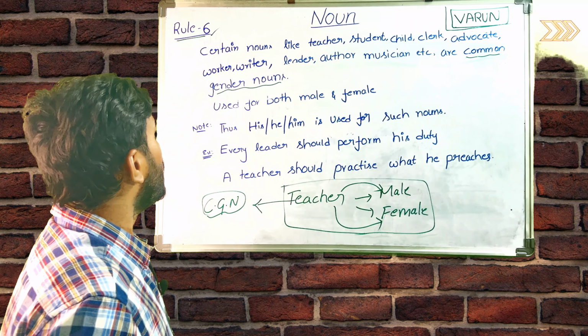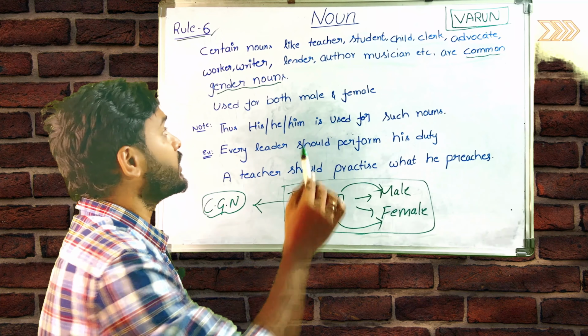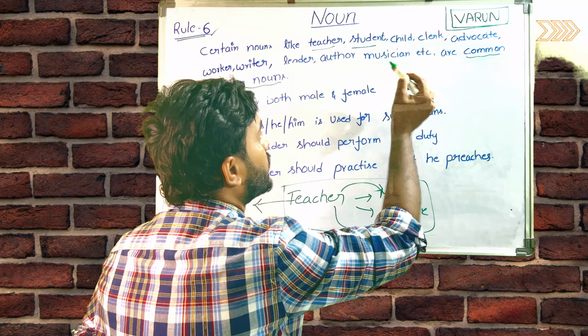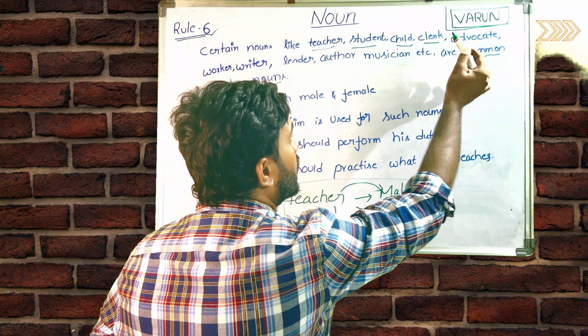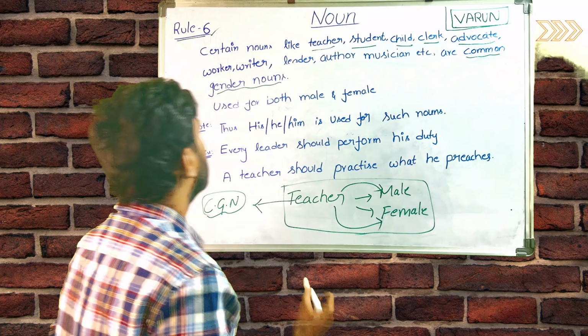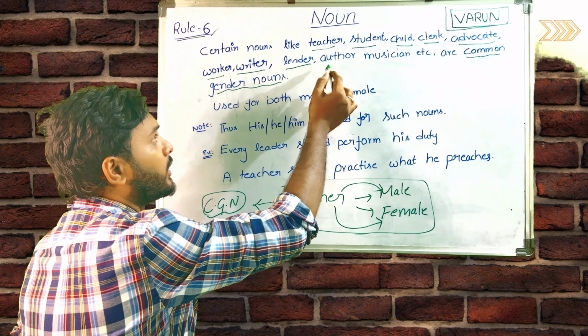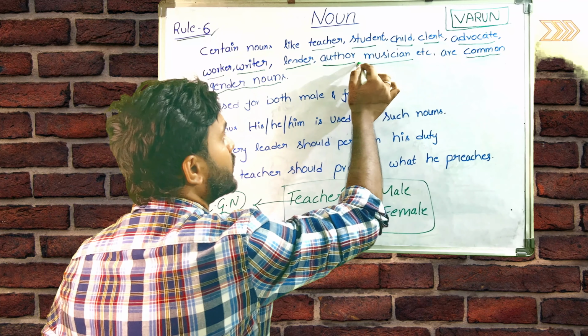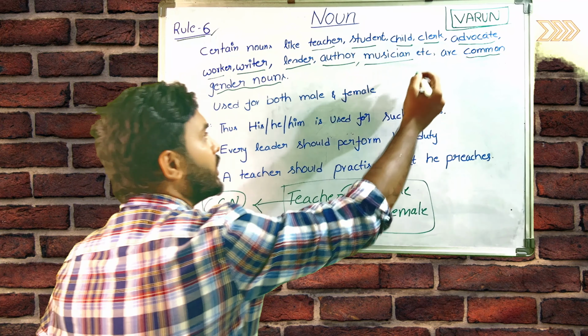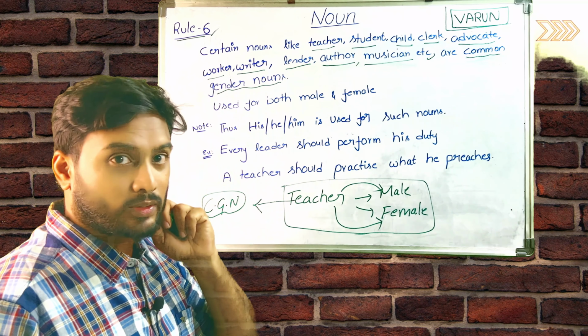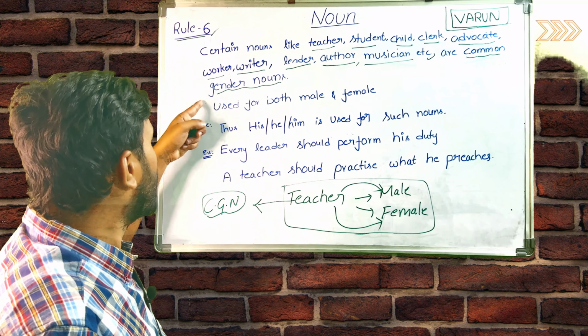So here are some nouns: teacher, student, child, clerk, advocate, worker, writer, leader, author, musician, etc. There are some more words that are common gender nouns.